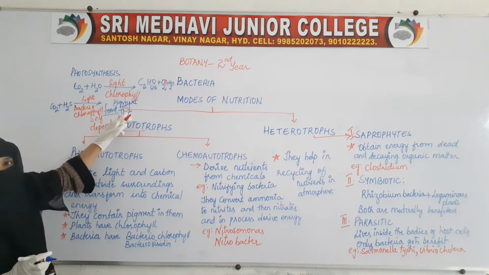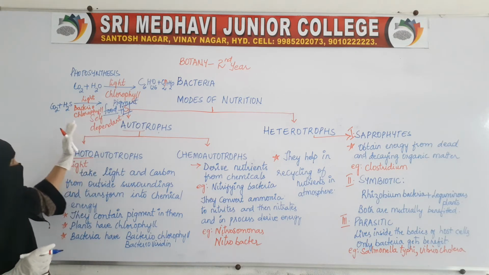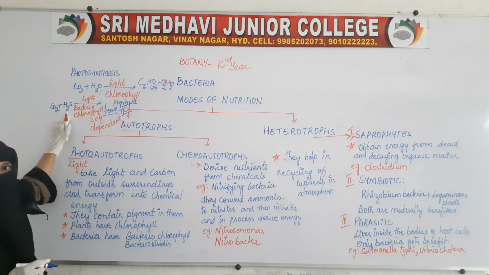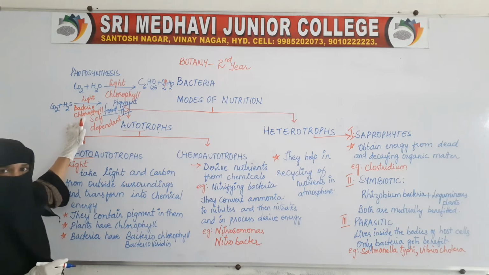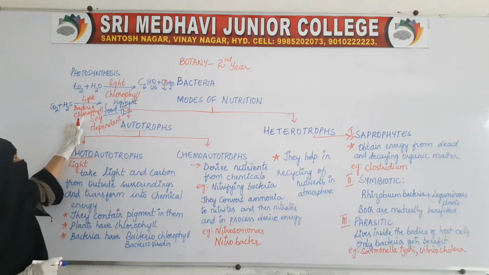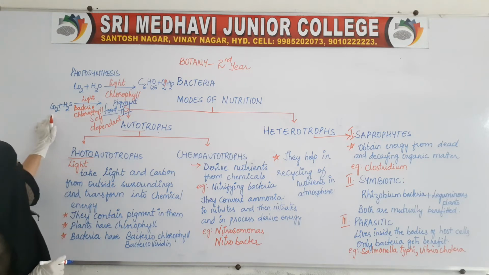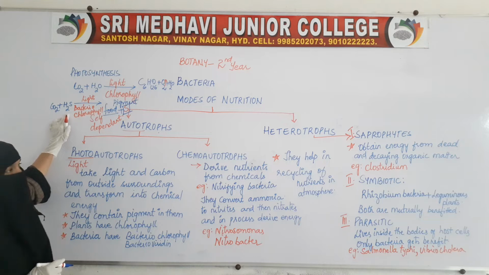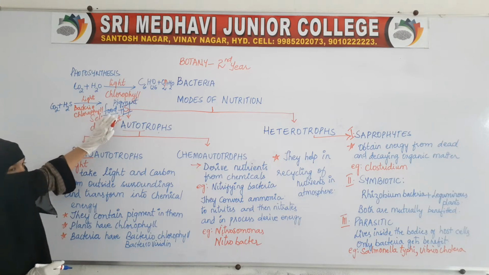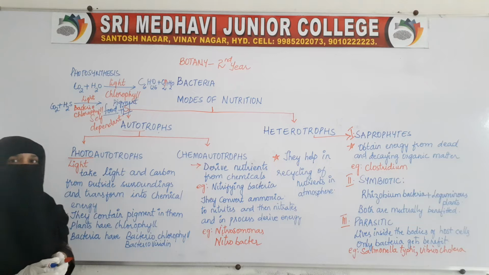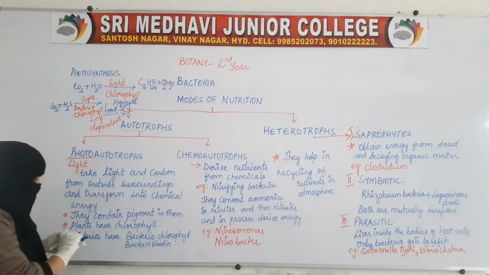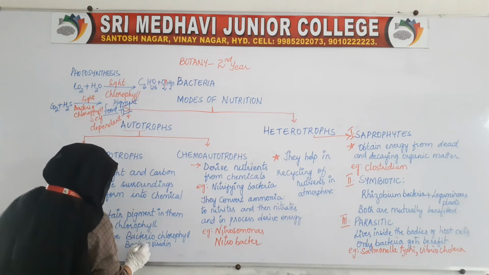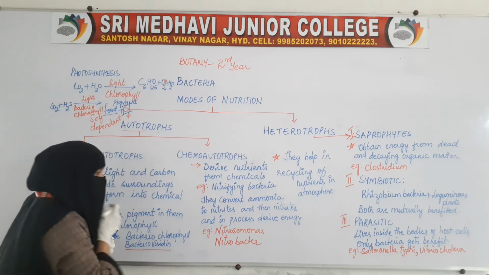Same process here, but instead of water, these bacteria take hydrogen sulfide, and with the help of this pigment called bacteriochlorophyll, they convert this carbon dioxide and this hydrogen, that is hydrogen sulfide, into food material with the release of sulfur. Apart from this bacteriochlorophyll, they also have bacterioviridin.